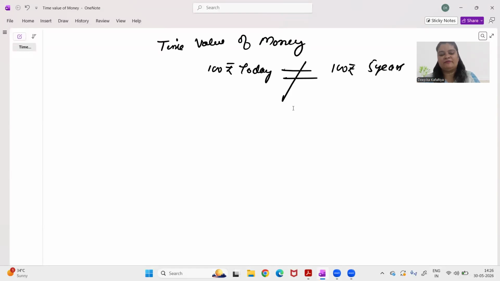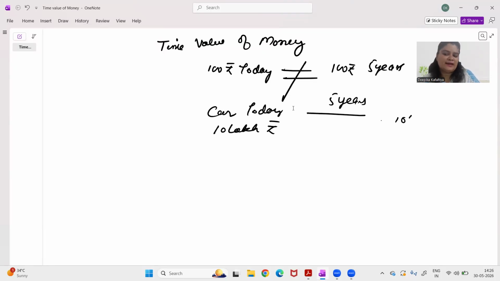So for example, if I want to buy a car today, which is costing 10 lakh rupees. If the same car I want to buy after 5 years or after 10 years, do you think it will still cost 10 lakh? No, right? It'll probably cost higher than 10 lakh. And there'll be a reason responsible for that, which is called inflation, right? So inflation is one of the major reasons which leads to time value of money. So today we'll understand two reasons which are important, which are responsible for change in the value of money.